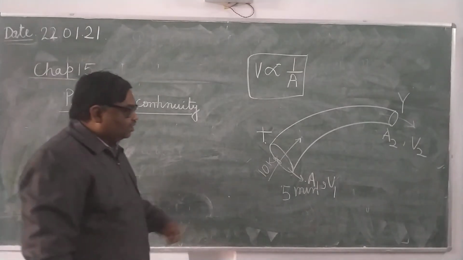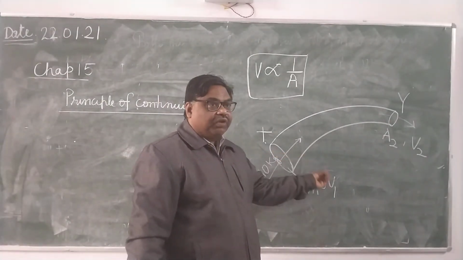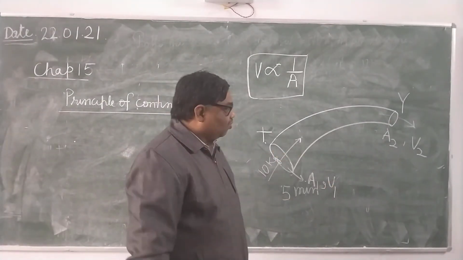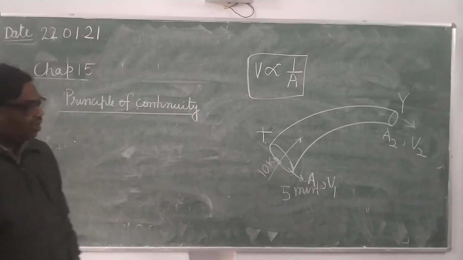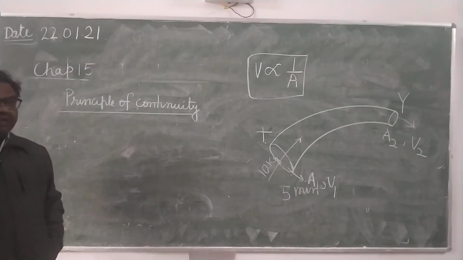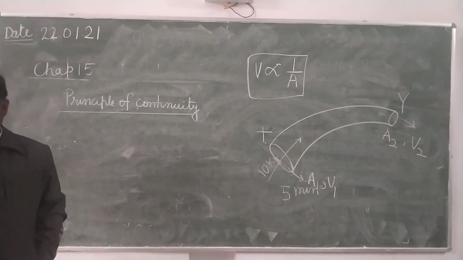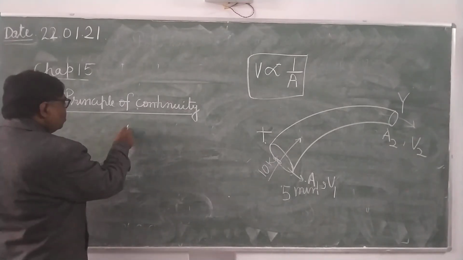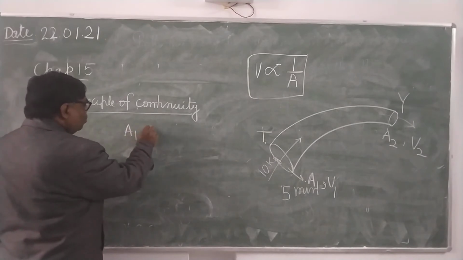Here V1 is what? Velocity of flow. Volume of liquid entering through the cross section X in 1 second will be equal to A1 into V1.